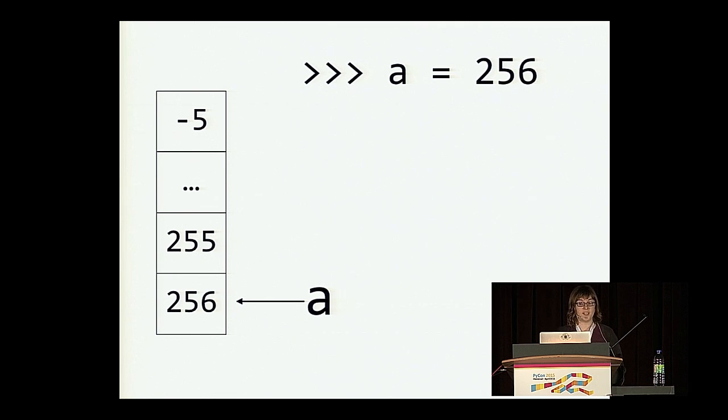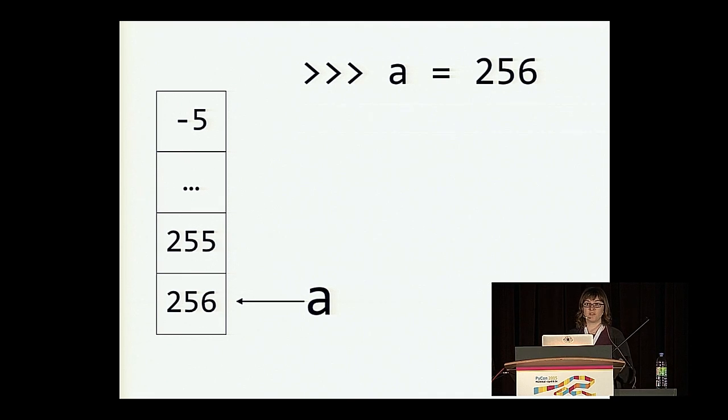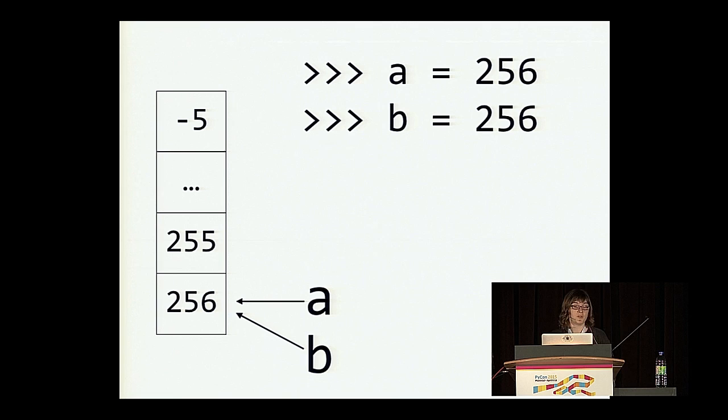So when you write a statement like A equals 256, that's binding the name A to the integer value 256 that has already been stored in memory for you in this array of integers. It does this rather than creating a new integer object, which you might expect. Then when you type B equals 256, the interpreter is smart enough to know that it already has this number stored in this array that it created for you when you started the Python interpreter. So you bind the name B to this same integer 256 in that array.